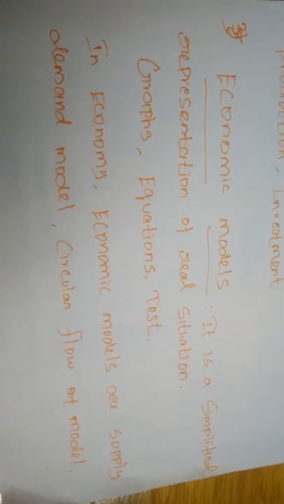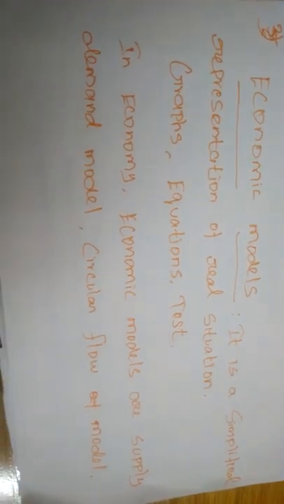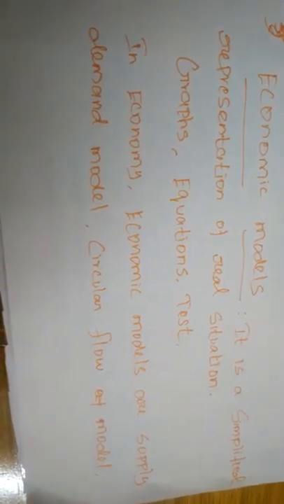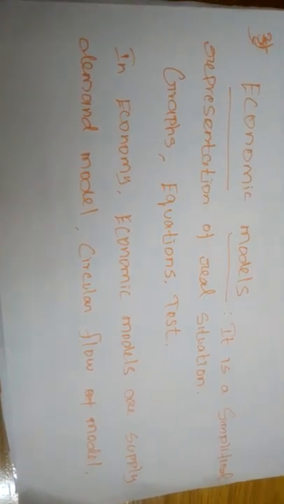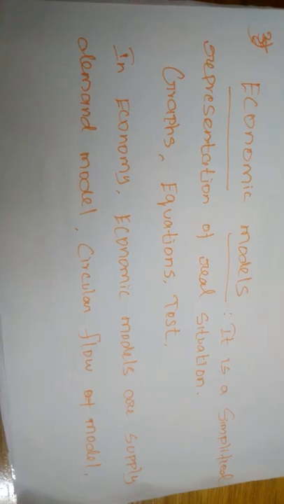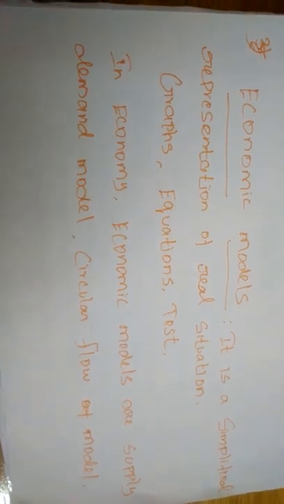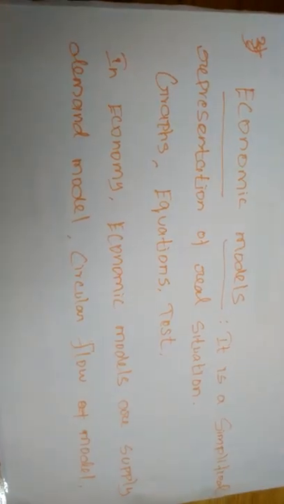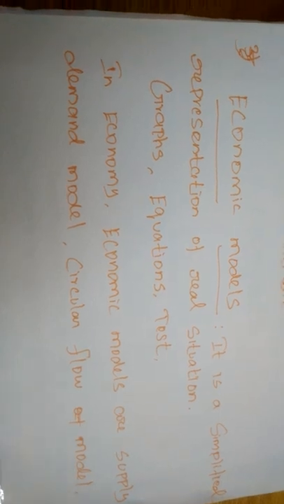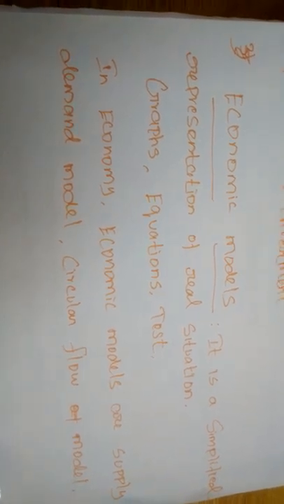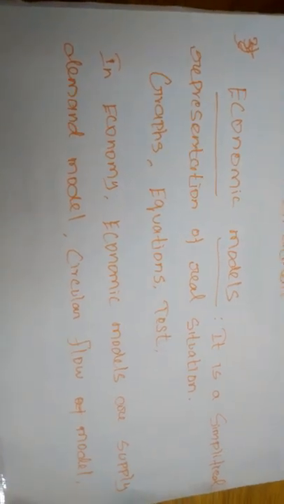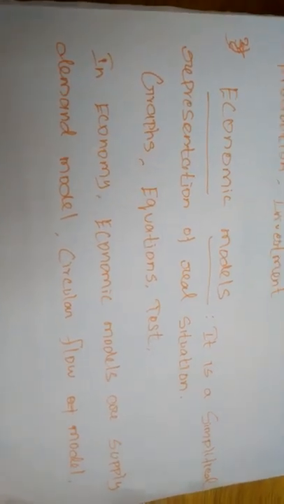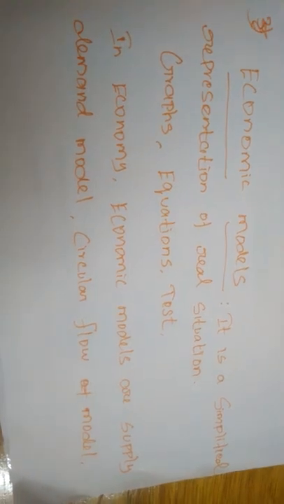On the side of the household sector, we can take all the consumers and the factors of production. The major factor of production is labor. The labor and the consumers are called the household sector, and their income is also considered one of the factors of the household sector.